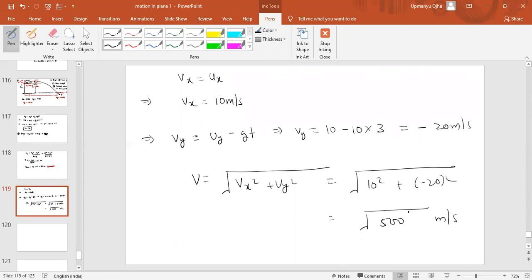When it hits the ground, it has a velocity of root of 500 meter per second. Understood? Horizontal velocity will not change because in a projectile the horizontal velocity remains the same. The vertical velocity will change. So the answer for this is root of 500 meter per second.